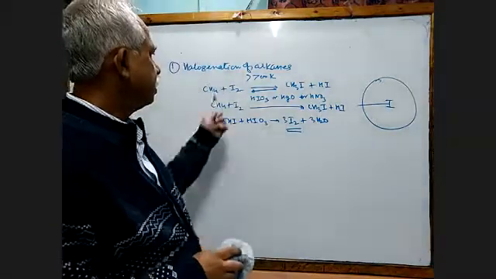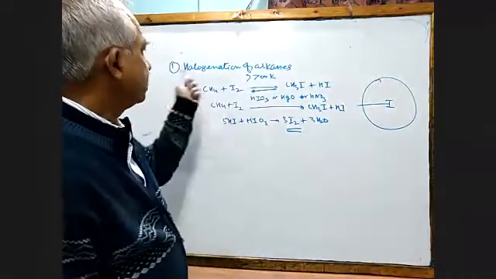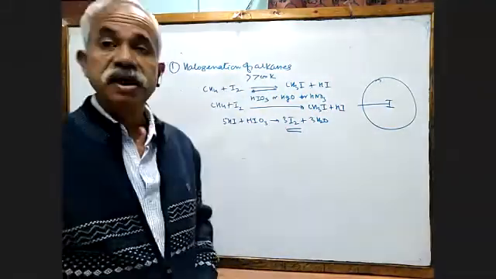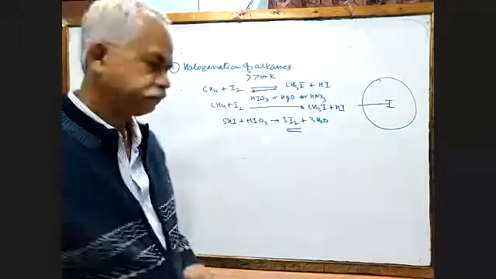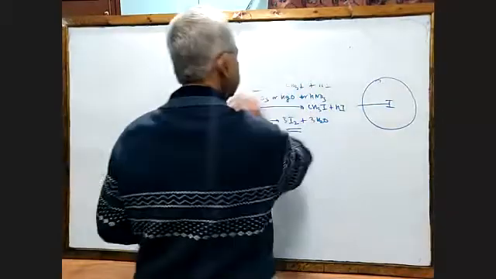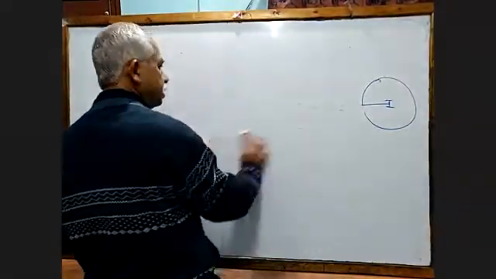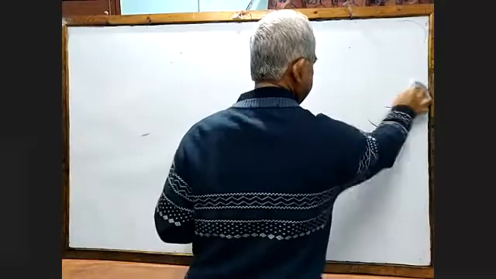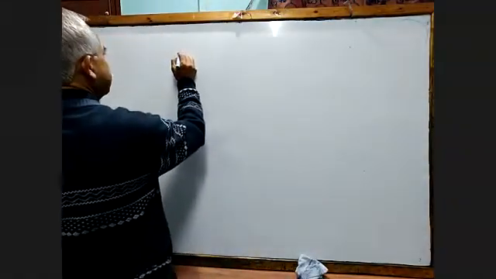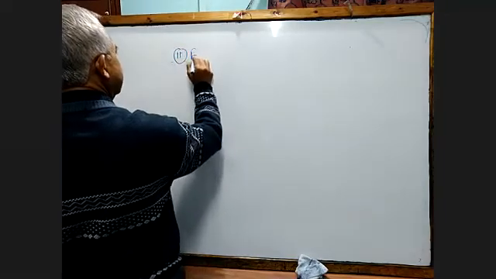What is the name of that method? The name of the method is called halogenation of alkane. Now, the second method, which we also did in class 11, is from alkene.